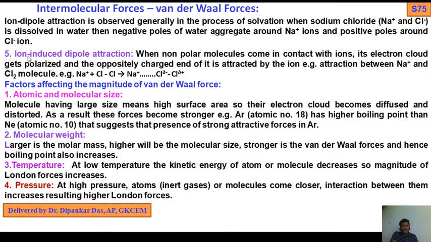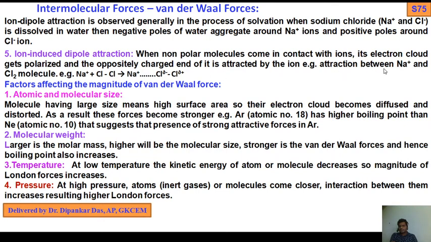Number 5, ion induced dipole attractions. When non-polar molecules come in contact with ions, their electron cloud gets polarized, and the oppositely charged end of it is attracted by the ion.